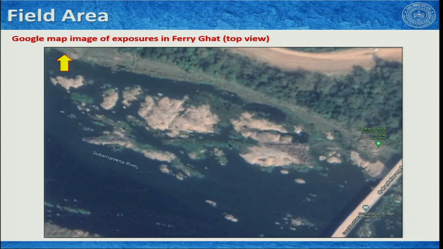and different perspectives. The first one here is the Ferryghat, the Google map image of these exposures. This is the bridge that we talked about, and you can see the rocks here in different ways. You may also notice this little anomaly here, and as I said when I was talking about the stratigraphy, this is one of these dolerite dikes. We will see this in a different form.